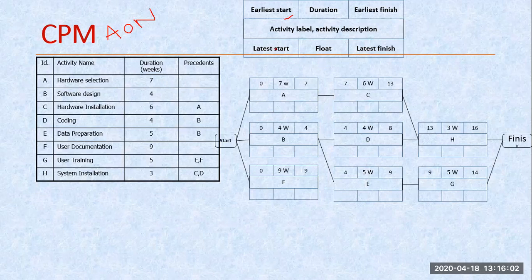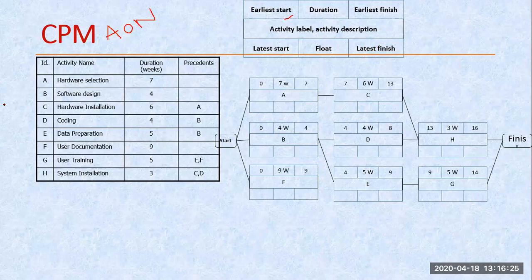So first of all, we are going to discuss this particular one. This is the node representation. In the first column, we are going to represent the earliest start and latest start. In the second column, we are representing the duration, level, and float. In the last column, we are going to represent earliest finish and latest finish.